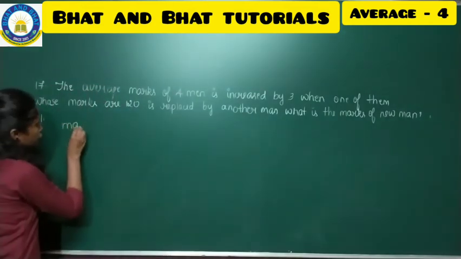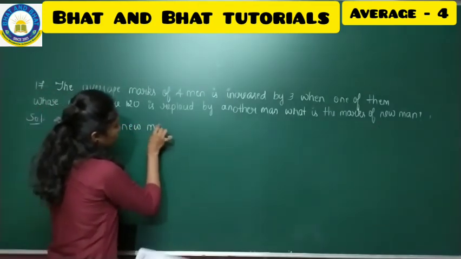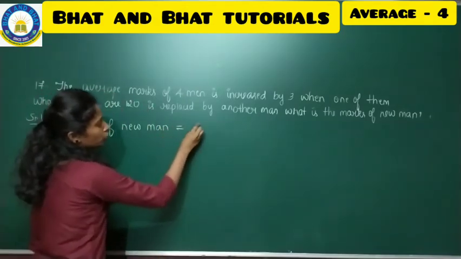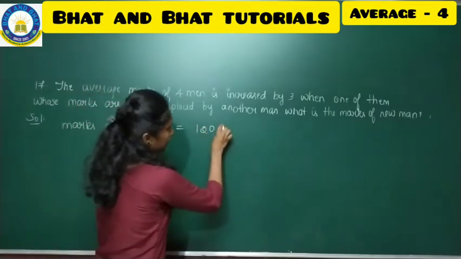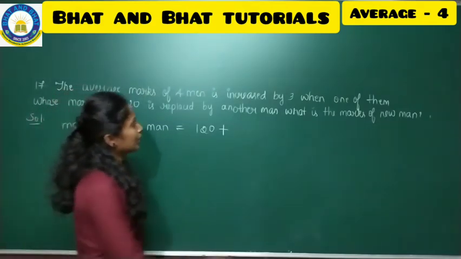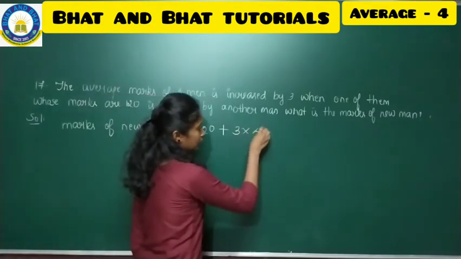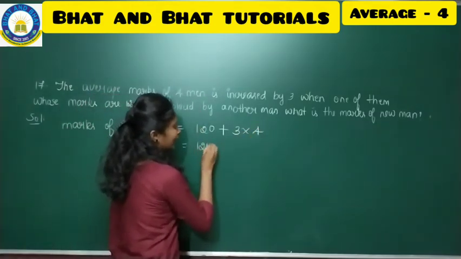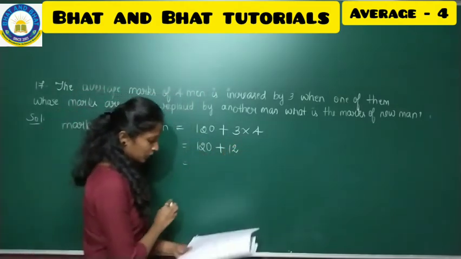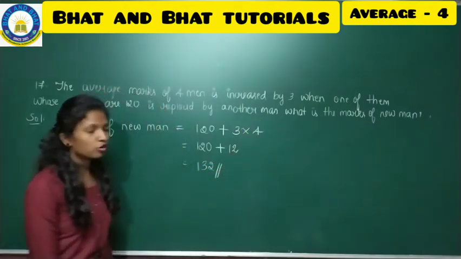To find the marks of the new man, the marks scored by one person is 120, and the average has increased by 3, which means addition. How many men are there? 4 men. So 120 plus 3 fours are 12. So 120 plus 12 is 132. So 132 is the marks of the new man.